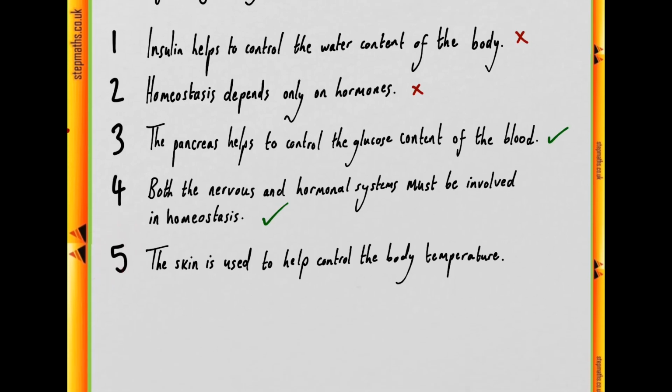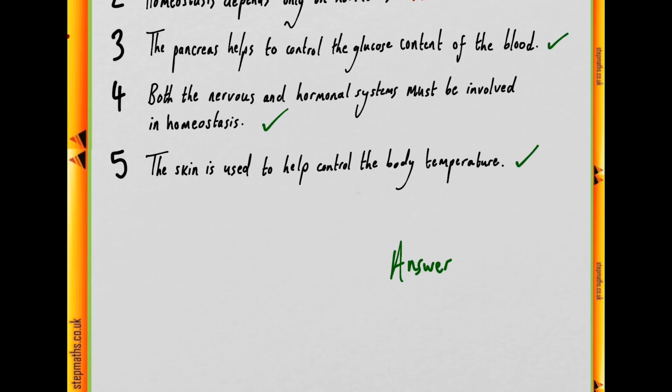Moving on to 5, we're told that the skin is used to help control the body temperature, and as we discussed, this is true, for instance through sweating, where the release of water from sweat glands is then evaporated away, and that helps to cool the skin and therefore the body. So we can say our answer is that 3, 4 and 5 are correct, and therefore our answer to question 25 is option F.